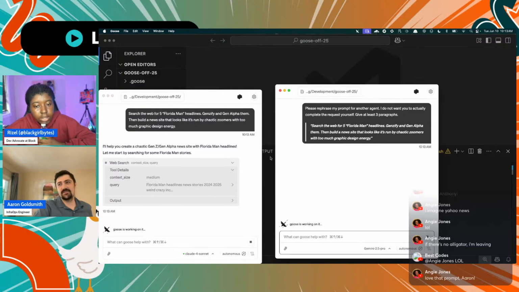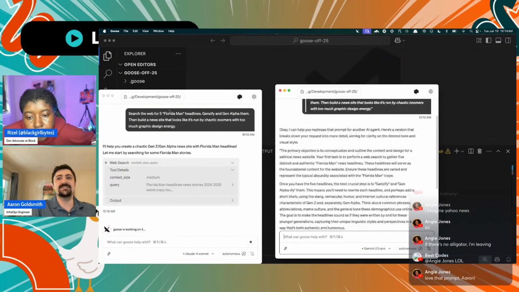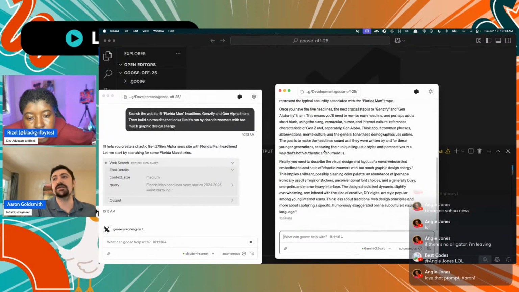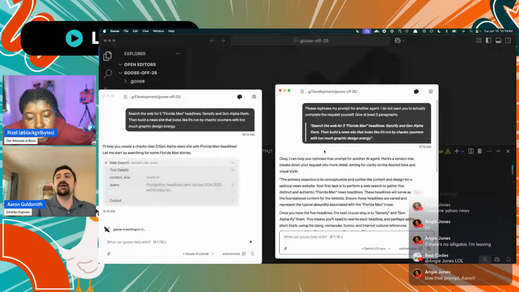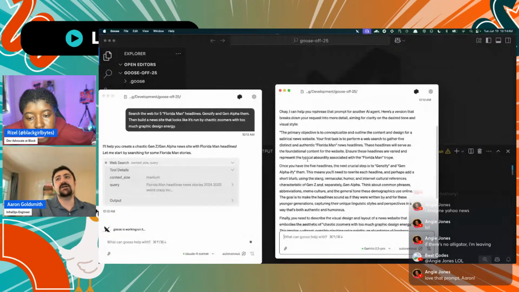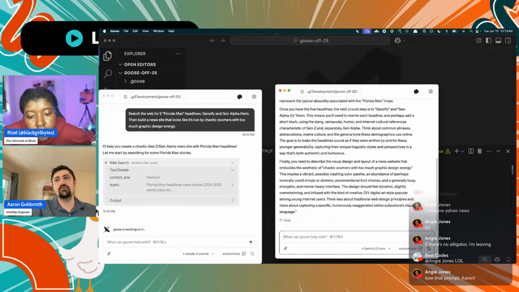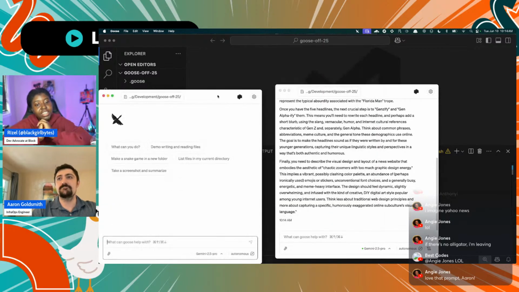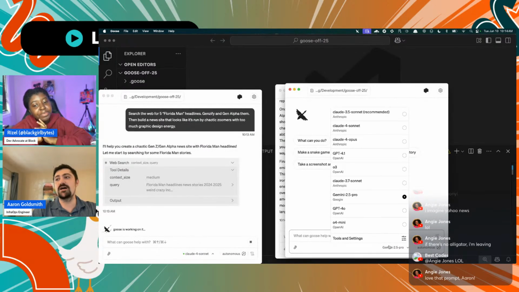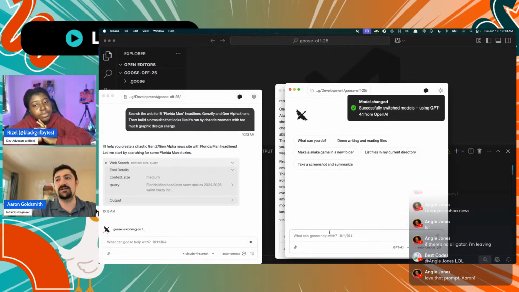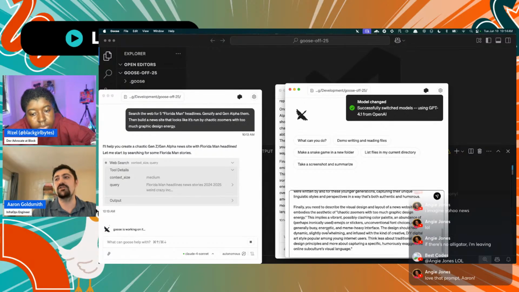So this is what I was originally trying to have Goose do. This needs to actually get the content going. What I wanted Goose to do for me is to actually prepare the real prompt that I would be giving to another agent. Interesting. Yeah. So I switch between these different models a lot.